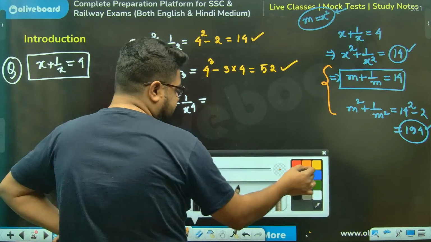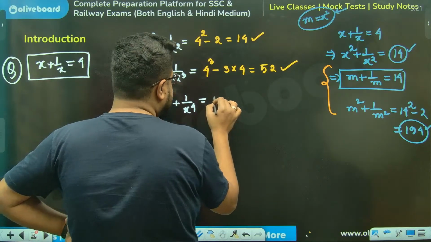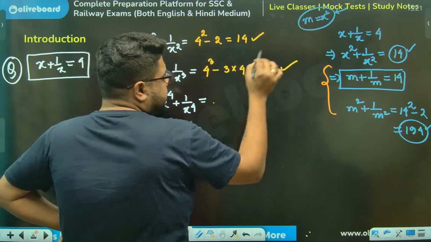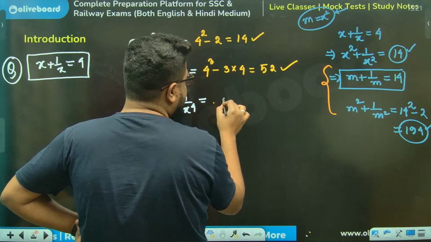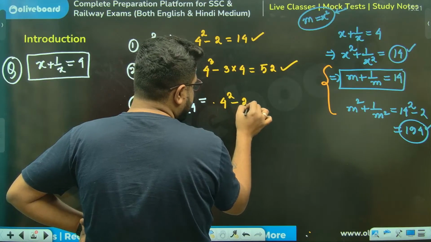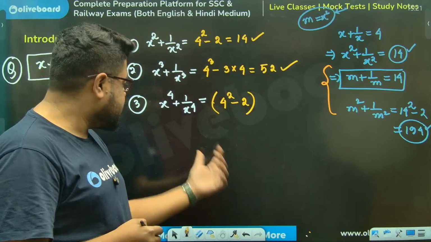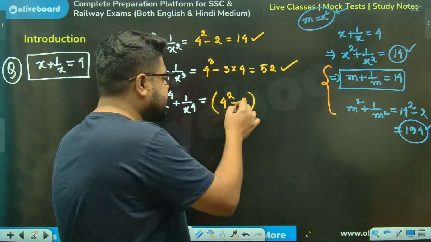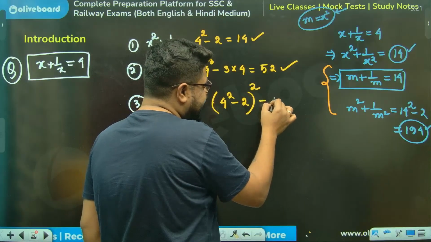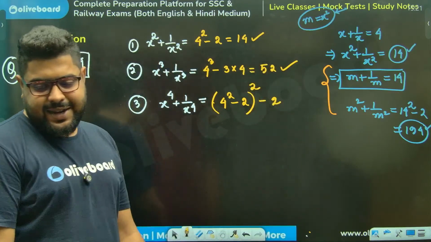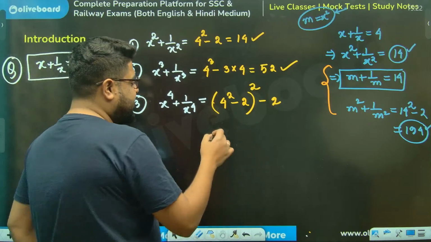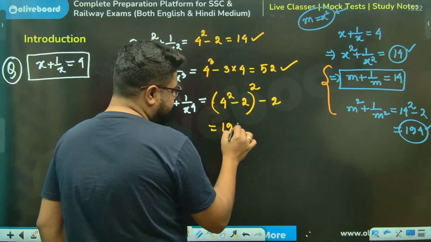So what you can write directly, sir, is 4 square minus 2, which is 14. That was the value of x square plus 1 by x square. This is now p square minus 2. Can I say this directly? So if you calculate this, we are getting 194.